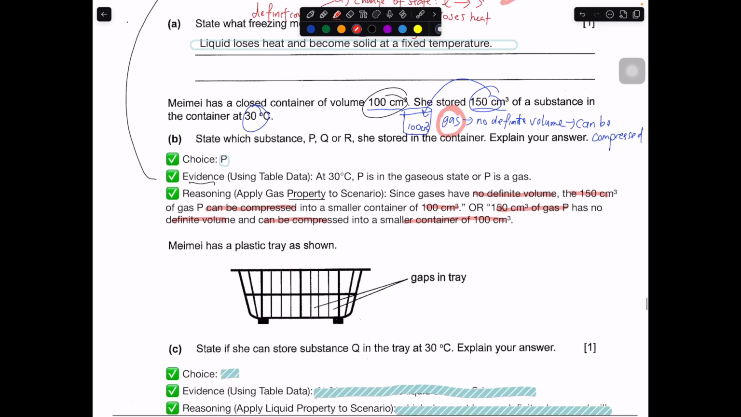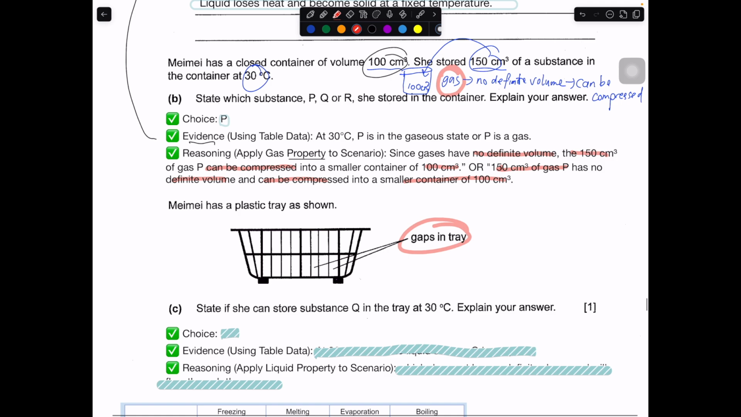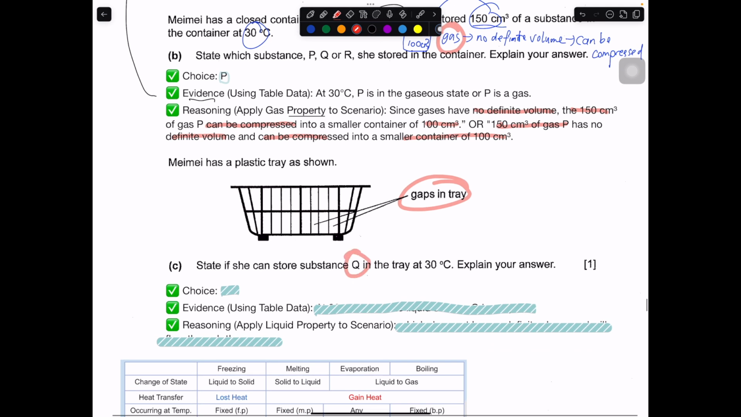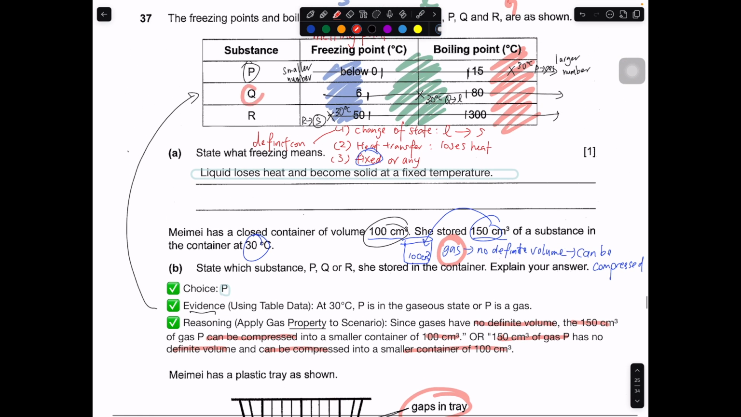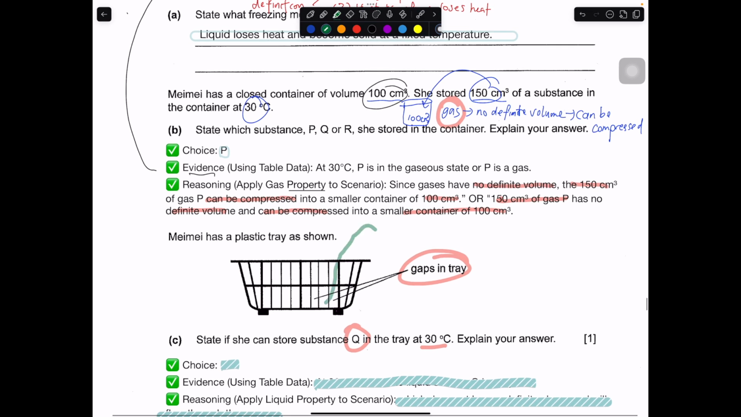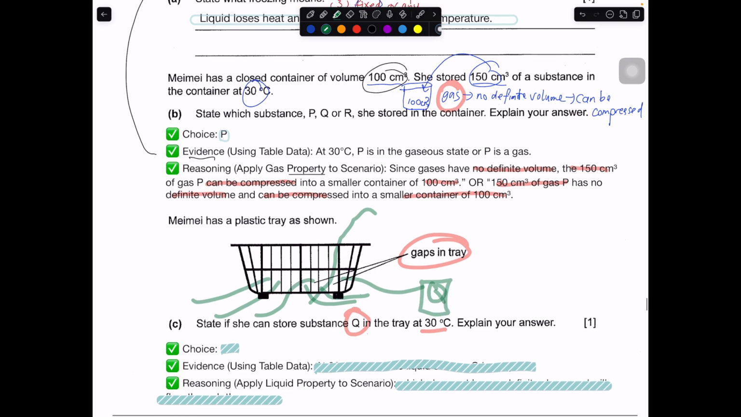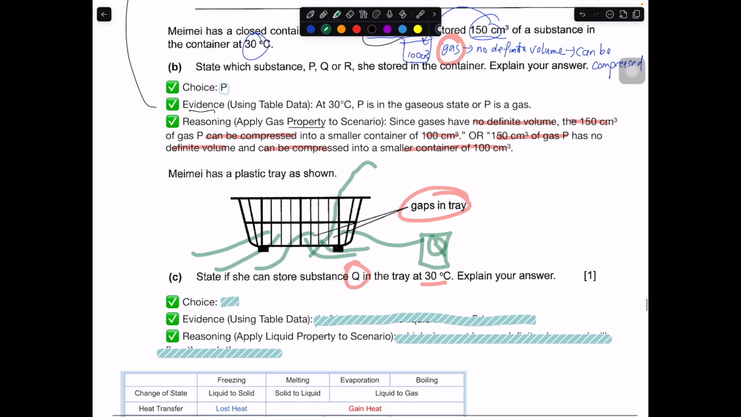Okay, next up, maybe it has a plastic tray as shown. There are gaps in the tray. So state if she can store Q in the tray at 30 degrees. Explain your answer. Q at 30 degrees is a liquid. So when you pour liquid over here, it will just flow through the gap. So you cannot store it, because Q being a liquid has no definite shape. The property applied here is no definite shape, not no definite volume. Because it has no definite shape, it will flow through the gap. The plastic tray cannot contain it.